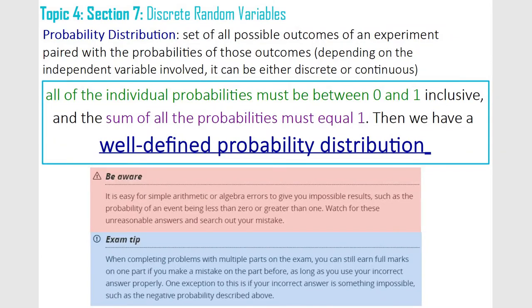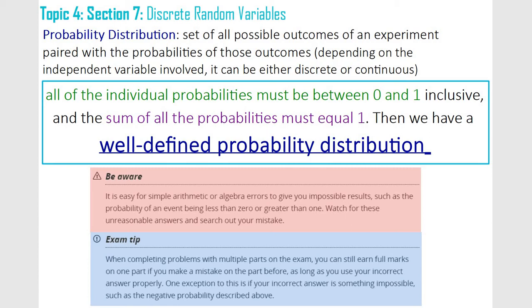Hello. Today we're going to talk about Topic 4, Section 7, Discrete Random Variables. A probability distribution is all of the outcomes in an experiment. So think about rolling dice. It would be rolling a 1, a 2, a 3, a 4, a 5, and 6. That's all the outcomes. Flipping a coin, heads, tails.